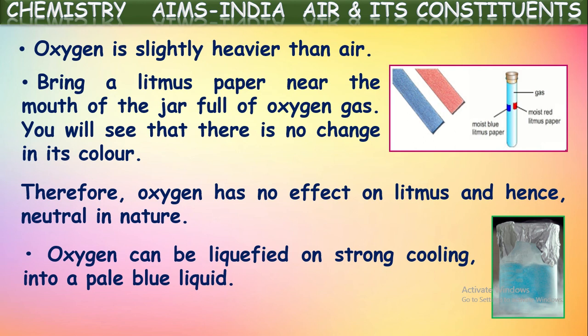Industrially, this liquefied oxygen is called LOX, meaning liquefied oxygen. Generally, liquefied oxygen is used as fuel or as one of the components of fuel in rockets. Because instead of taking the gaseous form, if it is taken in the liquid form, it occupies very little volume, isn't it?